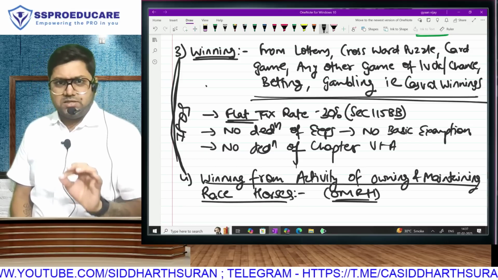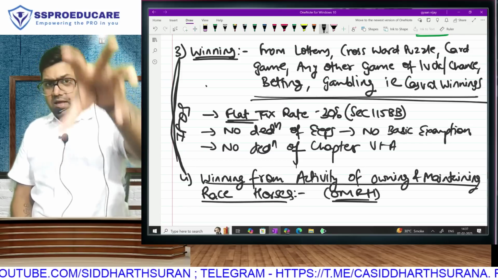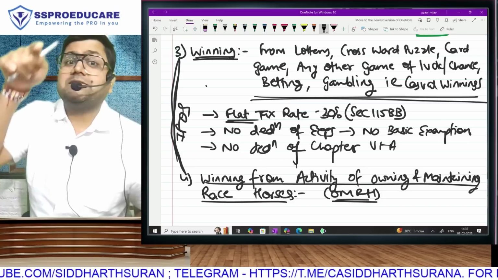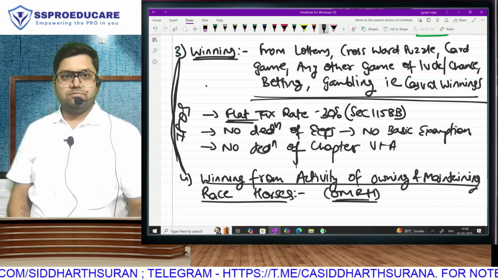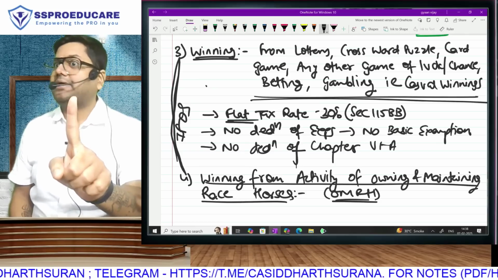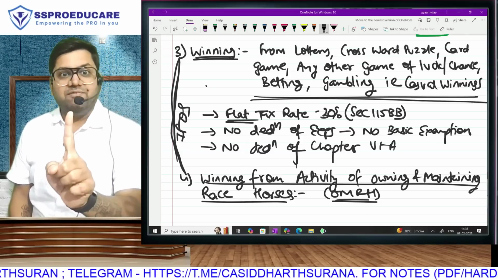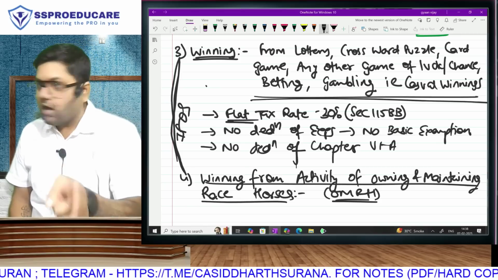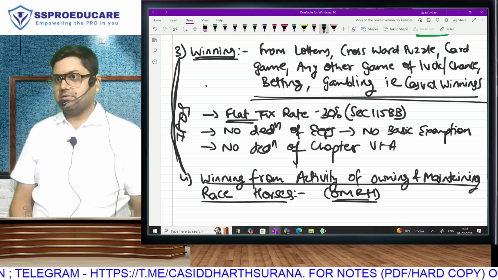See, there are two options in horse races. One, I go to the race course and I place a bet on that horse, and I win the bet. That is a betting and gambling activity. Casual winning, without hard work, only luck. Point number 3, flat 30%.